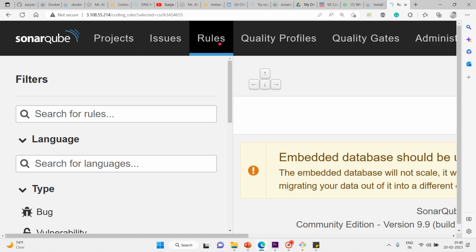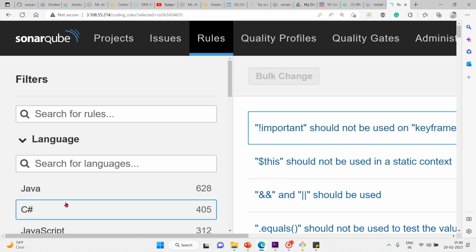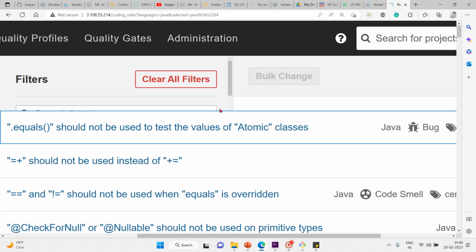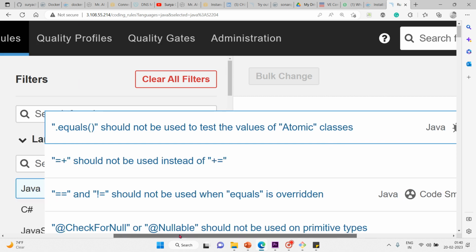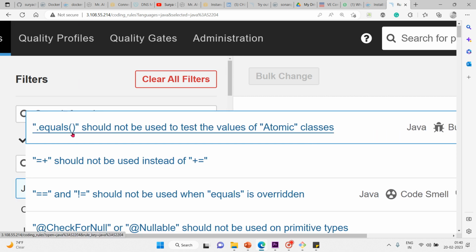And I'll show you one example of a bug rule. So I'll go to Java, and this is the first bug. So what's the bug? Equals with open and close parentheses should not be used to test the values of atomic classes. If you use this, that's called a bug. And equal plus should not be used. Instead, you have to use plus equal, not the other way.